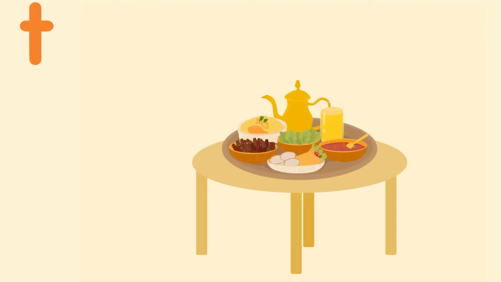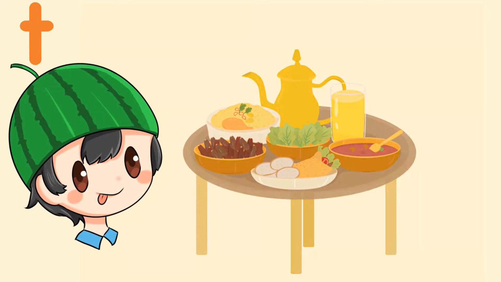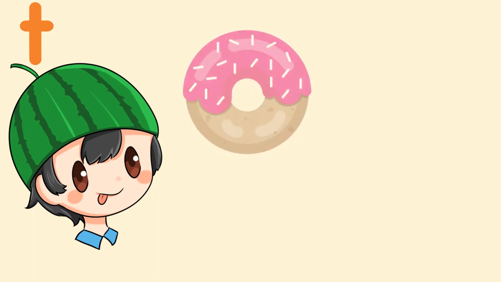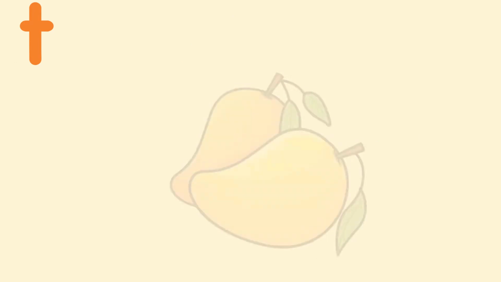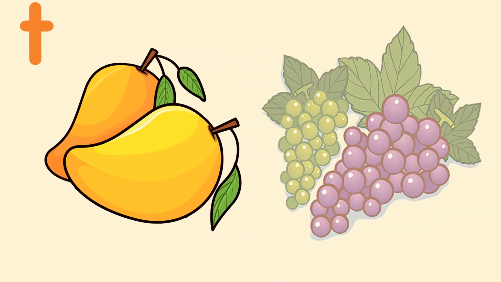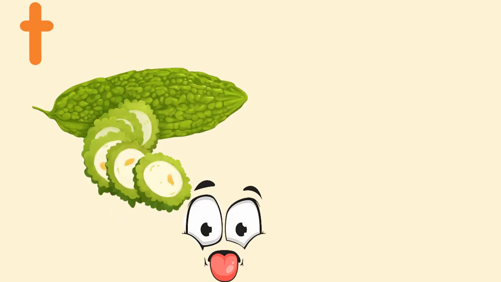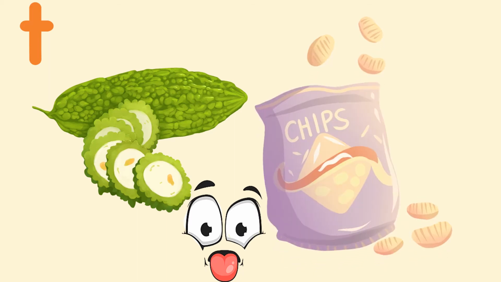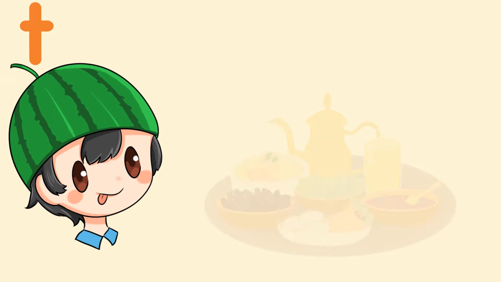Look at this picture. Look at some tasty food on the table. Our tongue can taste the flavor of the food. Taste can be sweet, sour, salty, or bitter. Mangoes are sour or sweet. Grapes are sour. Bitter gourd is bitter. And these chips are salty. Our tongue likes to have tasty food.